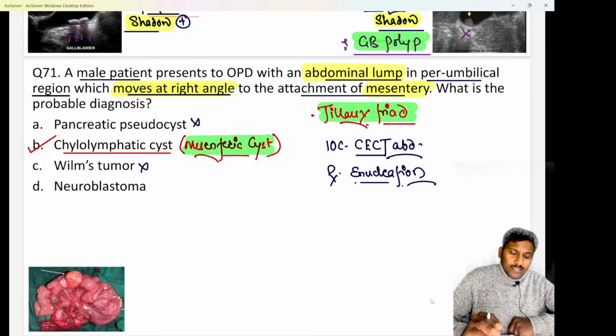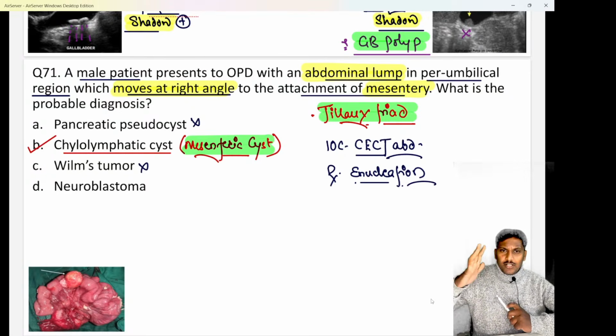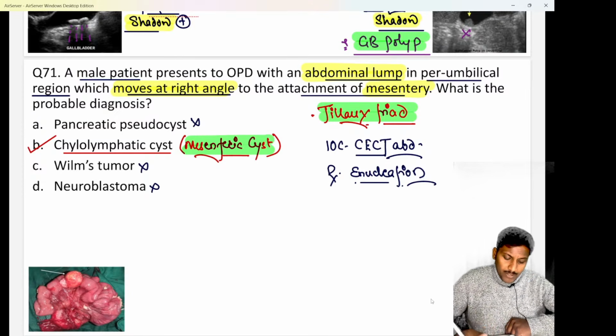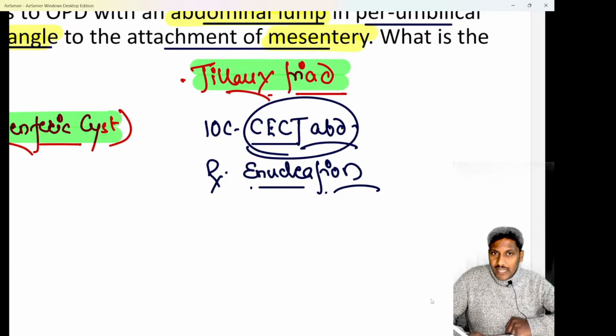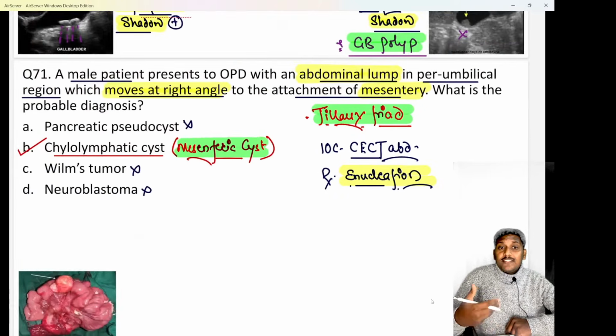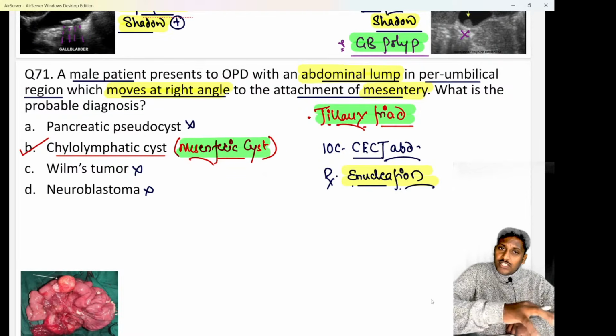Wilms tumor is basically a renal malignancy seen in small children, and that is usually seen in the lumbar region or in the flank of the patient, not in the periumbilical region, and not related to mesentery at all. Neuroblastoma is an abdominal malignancy. The patient may have an abdominal lump, but that lump does not move with the mesentery. So again, neuroblastoma is less likely. Investigation of choice for a mesenteric cyst or chylolymphatic cyst is CT abdomen, and the treatment is enucleation, which was the recent question. In the recent FMG, they asked the treatment for a chylolymphatic cyst. So treatment of a chylolymphatic cyst is enucleation, that is only removal of the cyst.